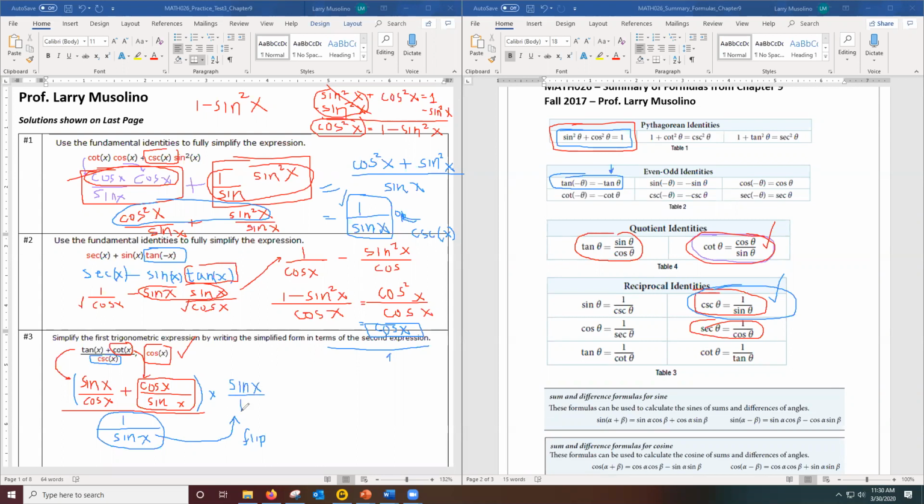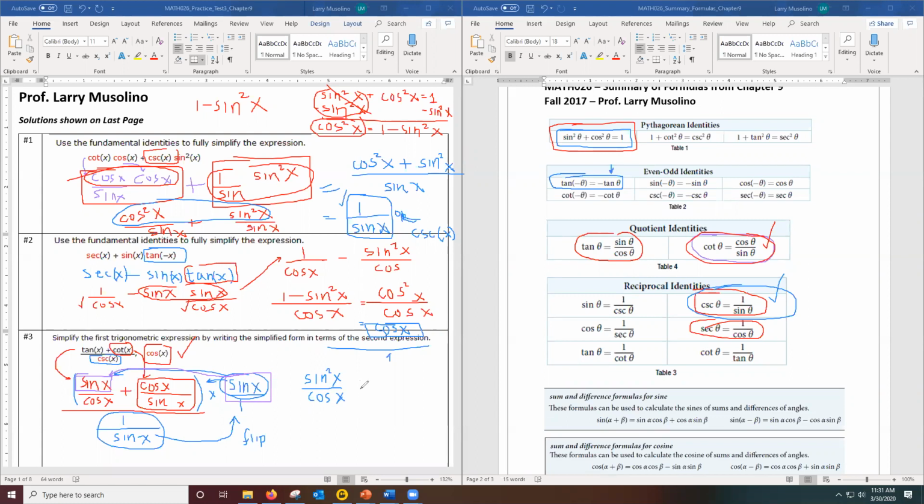All right, now let me go ahead and multiply. I'm going to take this sine x and let it multiply inside the parentheses like a distributive property. So I'm going to end up with sine squared x over cosine. Let me explain how I got that. I'm multiplying this sine, circled in purple so you can see it, inside the parentheses like a distributive property. When I multiply that sine in purple times this sine here, I get sine squared.